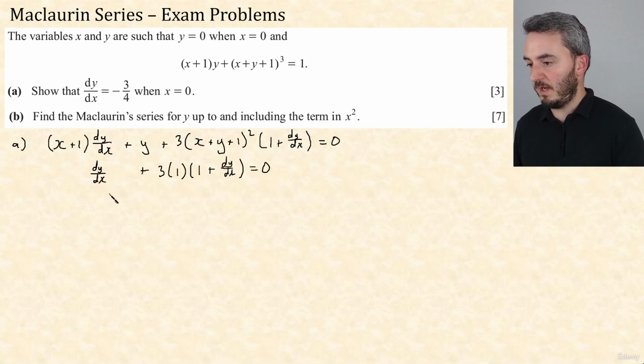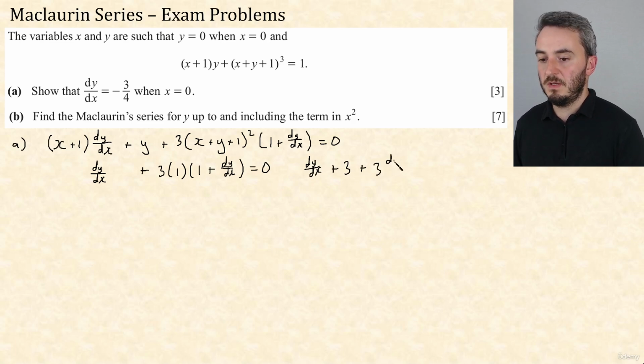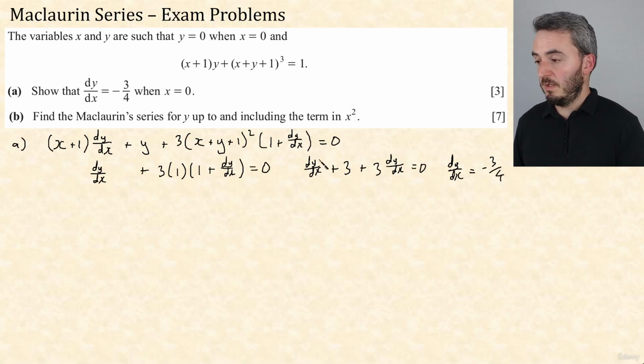So in total we have dy by dx plus 3 plus 3 dy by dx equals 0, and yeah, 4 dy by dx equals minus 3, and dy by dx equals minus 3/4. So no particular drama there. We're heading towards now finding the Maclaurin series for this function up to the x squared term.